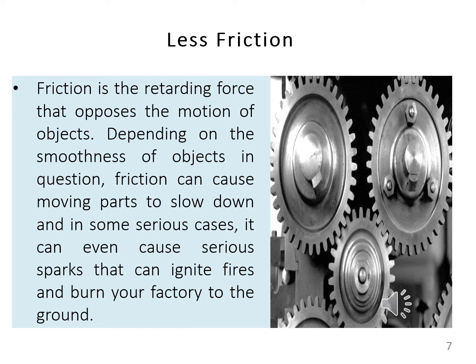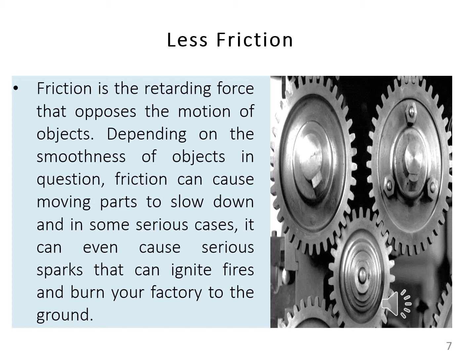Less friction. So what is the role of surface coating in friction? Friction is the retarding force that opposes the motion of objects. Depending on the smoothness of objects in question, friction can cause moving parts to slow down, and in some serious cases, it can even cause serious sparks that can ignite fires and burn your factory to the ground.